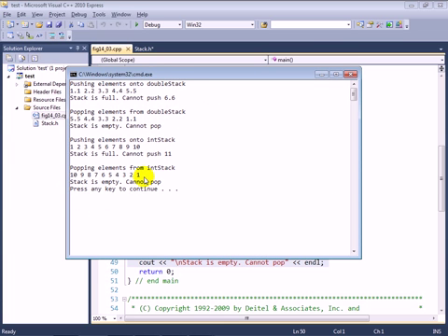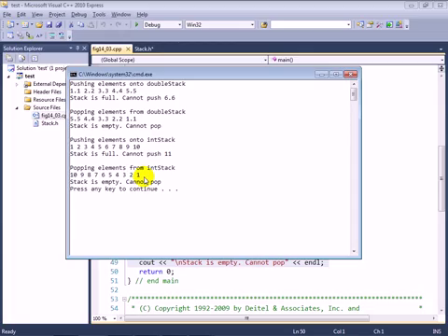So clearly, our stack was able to be used with two different specializations, one for type double and one for type int, and it can be used technically with any class that properly supports the assignment operator and has a default constructor as well.